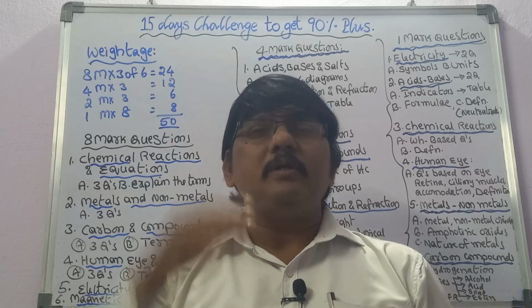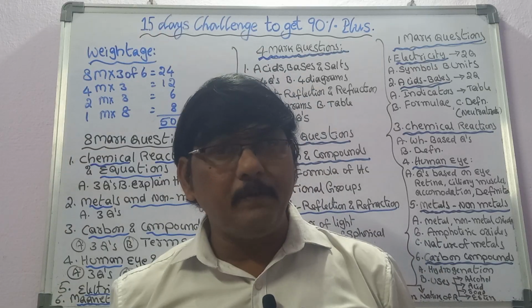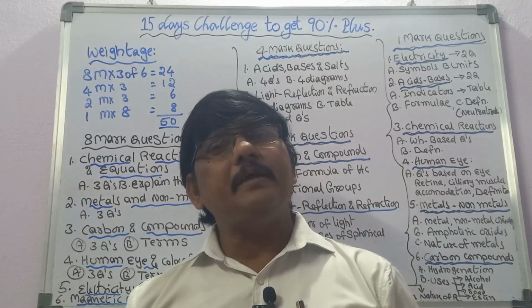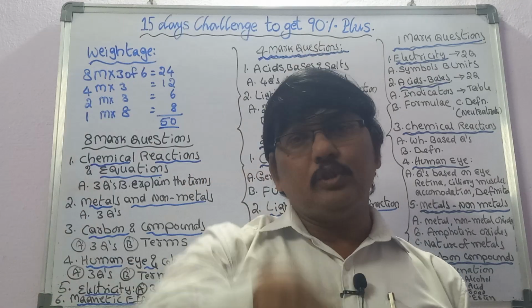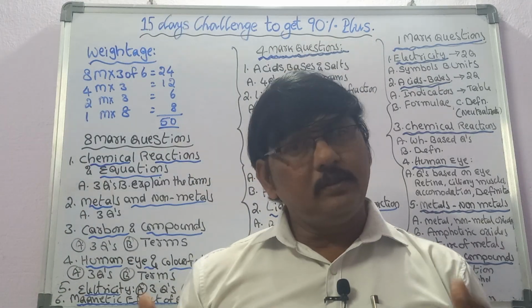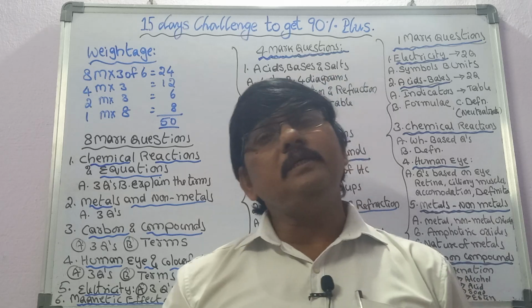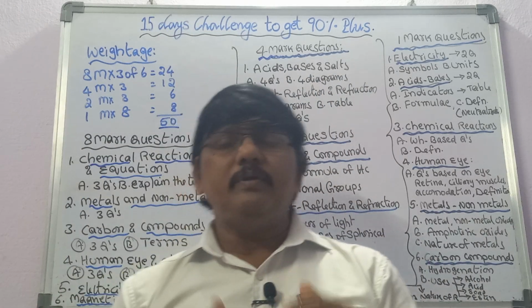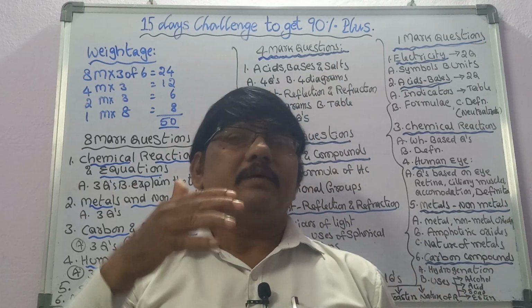If the ray is traveling perpendicularly, what will happen to the ray? Why? If both mediums have the same refractive index, what will happen? These are the questions that will be asked. If the ray is traveling from rarer to denser, it travels towards the normal. If it is traveling from denser to rarer, it goes away from the normal.